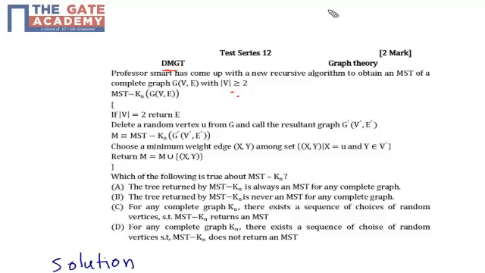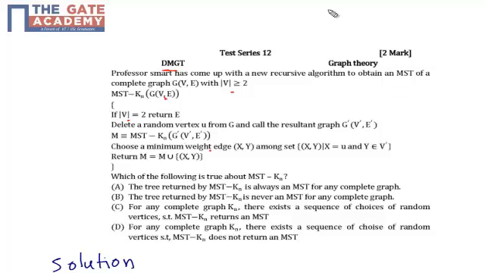Now, the algorithm MST-Kn with graph vertices and edges is given to us. If V is equal to 2, then return E. Otherwise, pick a random vertex u from the graph and call the resultant graph G' (V', E'). Now M is equal to MST-Kn of G' (V', E').